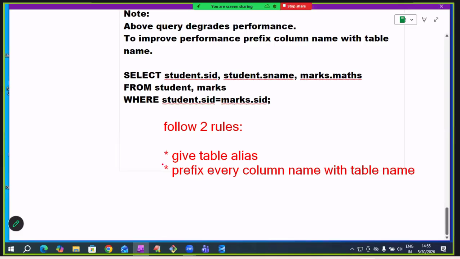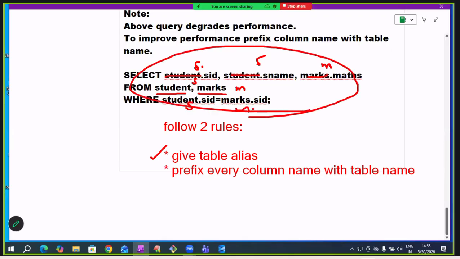When we are writing a join query, give a table alias. Why are we giving a table alias? We want to make a lengthy name short. Student table name, the short name I am making as S. Marks table name, the short name I am giving as M. So here, no need to write student; shortly I can write S.sid, S.sname, M.maths from student S, marks M, where S.sid equals M.sid.